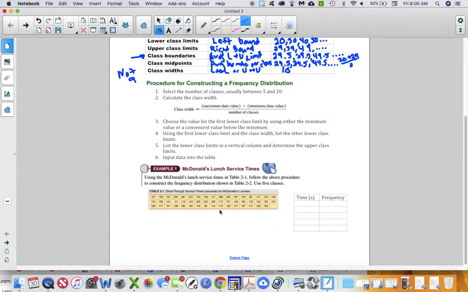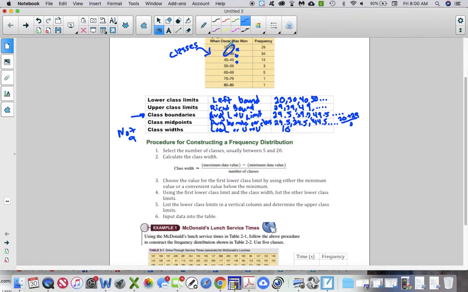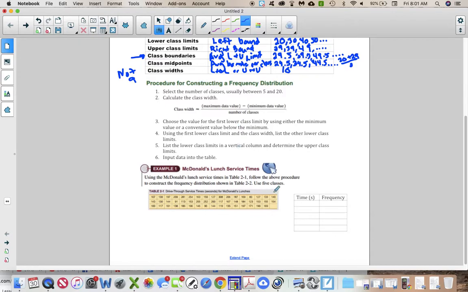Number 3, choose the value for the first lower class limit by using either the minimum value or a convenient value. So maybe my lowest number was 22. I could either use 22 to start with, or I could go with a nice even number, 20 to 29, rather than going 22. Using the first lower class limit and the class width, list the other limits, etc. Then you're going to figure out what your classes are, and then you're going to tally up and do your frequency table. So I'm going to do all that stuff down here.